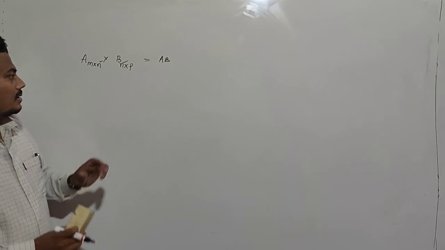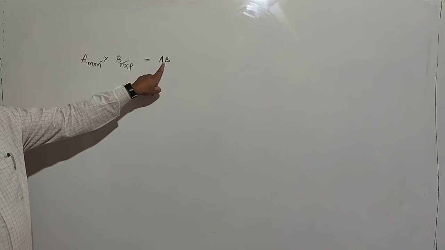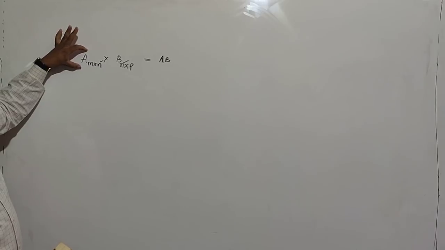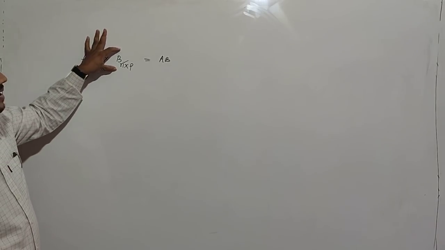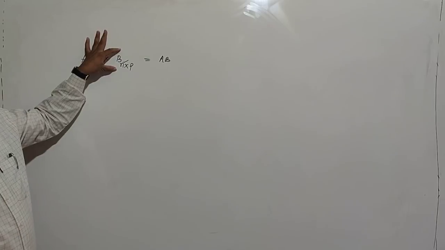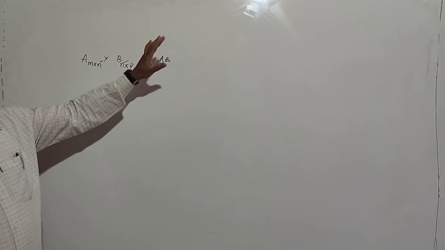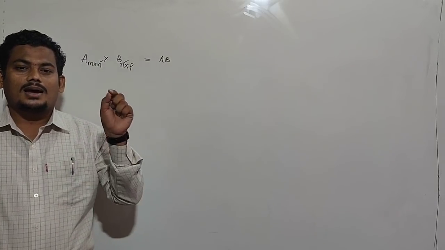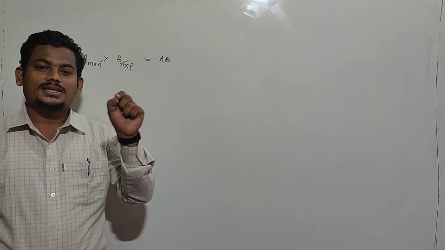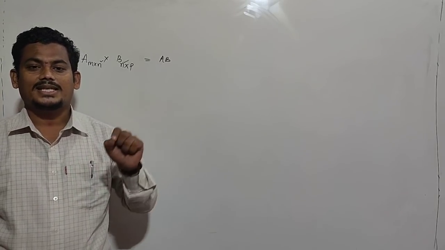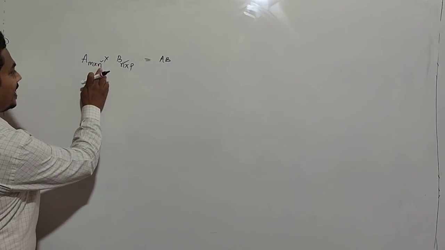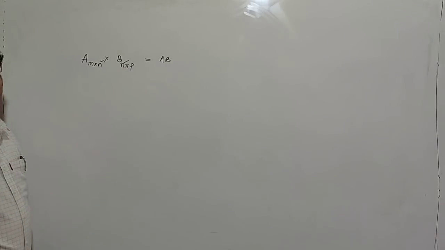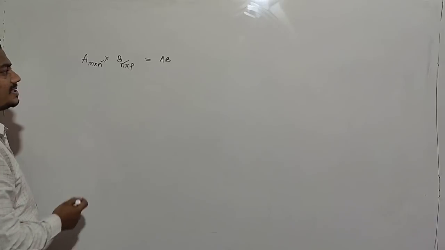Once again, AB is possible only when the number of columns in matrix A is equal to the number of rows in matrix B. In this case, clearly the number of columns in the first matrix is n and the number of rows in the second matrix is n, which means matrix multiplication is possible.